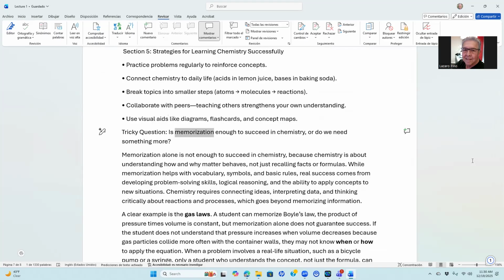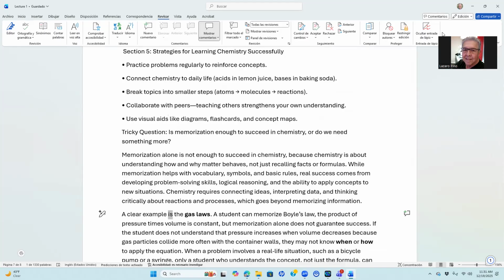Tricky question: is memorization enough to succeed in chemistry, or do we need something more? Memorization alone is not enough to succeed in chemistry, because chemistry is about understanding how and why matter behaves, not just recalling facts or formulas. While memorization helps with vocabulary, symbols, and basic rules, real success comes from developing problem-solving skills, logical reasoning, and the ability to apply concepts to new situations. Chemistry requires connecting ideas, interpreting data, and thinking critically about reactions and processes, which goes beyond memorizing information.